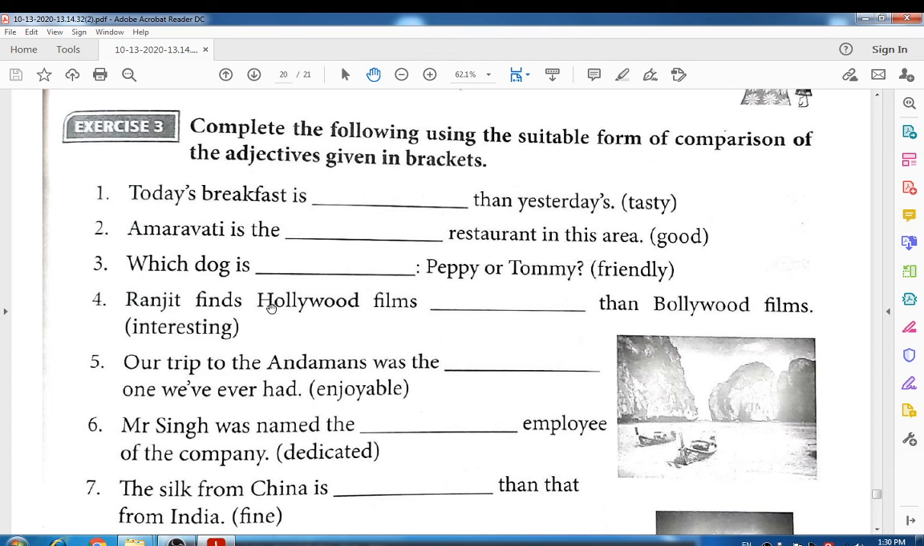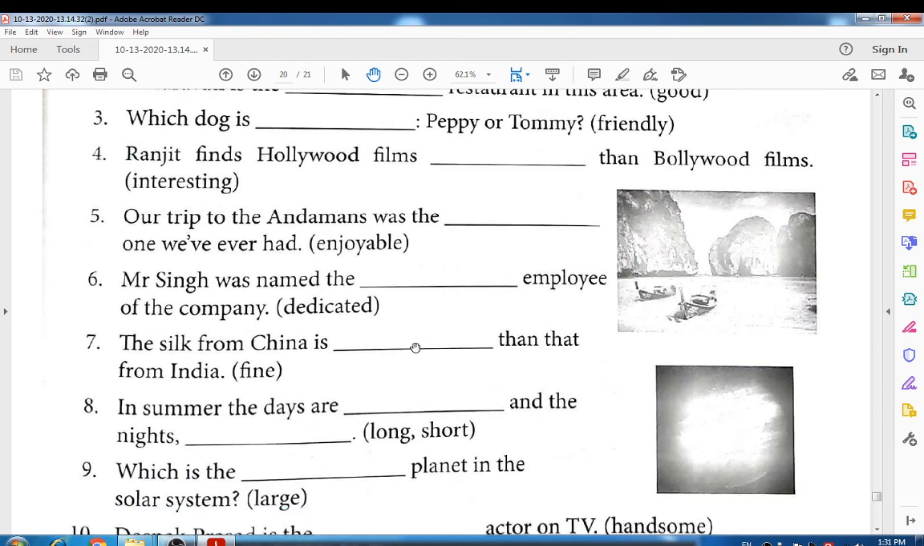Okay students, I will help you to solve the third one also. Which dog is dot dot, Peppy or Tommy? So here you have to write only the base word. Which dog is friendly, Peppy or Tommy? Because than is not written here and the is also not used, therefore you have to use only the simple form of the word. Like this you can complete the whole exercise given here.